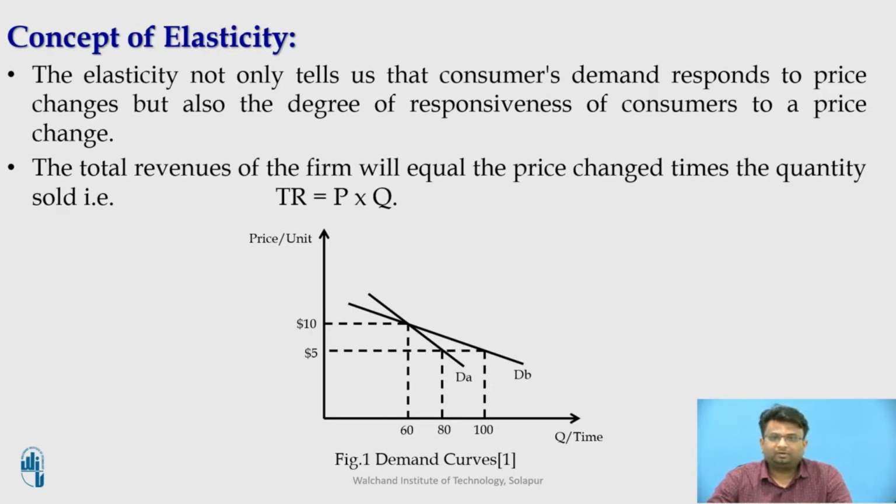Elasticity of demand is important primarily as an indicator of how total revenue changes when a change in the price induces a change in the quantity along the demand curve. The total revenue of the firm or organization can be calculated by the total quantity sold multiplied by the price of that particular product. Naturally, the total revenue received by the firm is equal to the total spending by the consumers. So if consumers buy 50 units for $10 each, the total revenue will be $500.